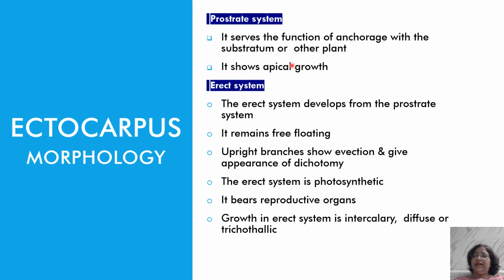The prostrate system is generally attached to the substratum and is mainly creeping type, and the erect system is upright, and it develops from the prostrate system. So Ectocarpus has two kinds of branches, prostrate and erect.